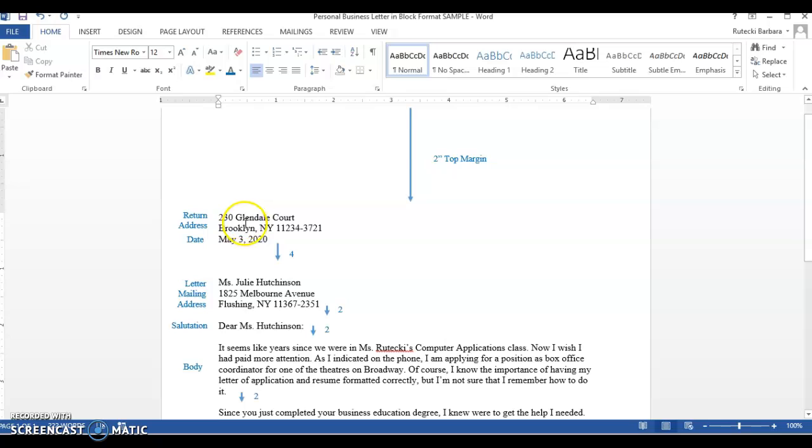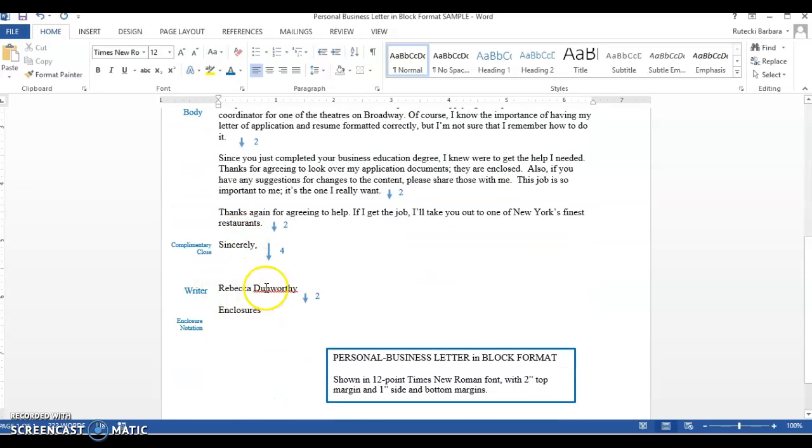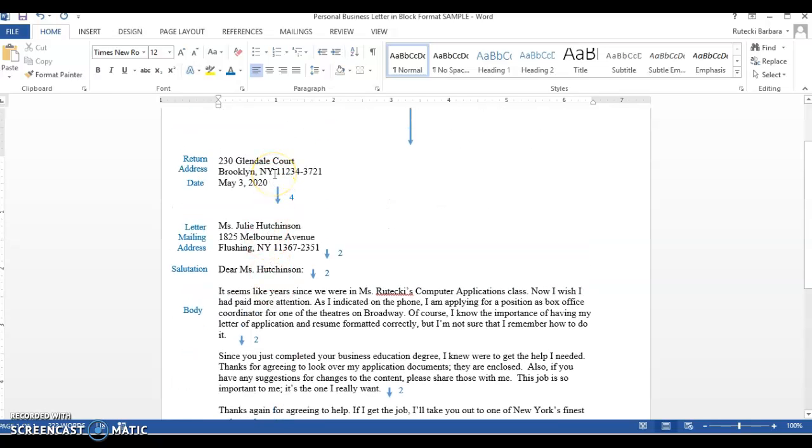At the top, we start with the return address of the person that is writing this letter. So this letter is being written by Rebecca Dunworthy. Her name is here at the bottom, and this is where she lives. Directly underneath is the date that she's typing this. Now these lines are all single spaced, okay? When I finish typing the year, I strike the enter button 4 times. It gives me 3 blank lines between the date and the person's name that's going to receive the letter.